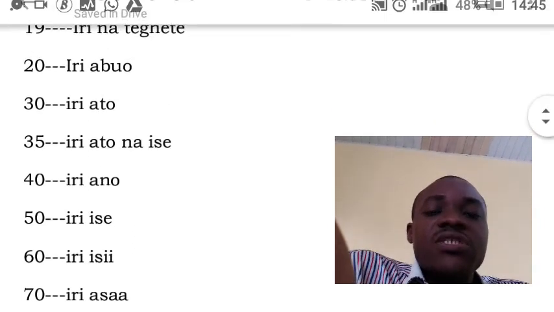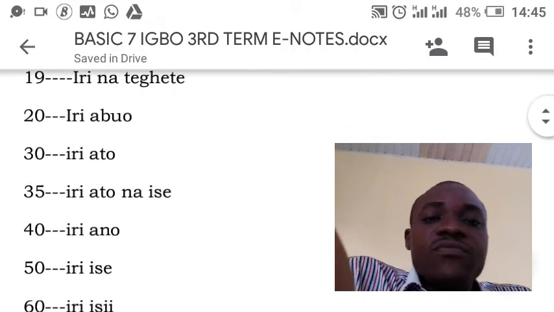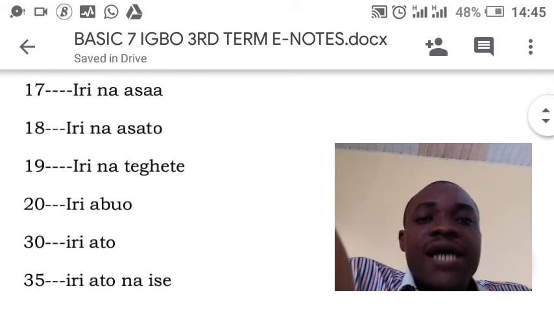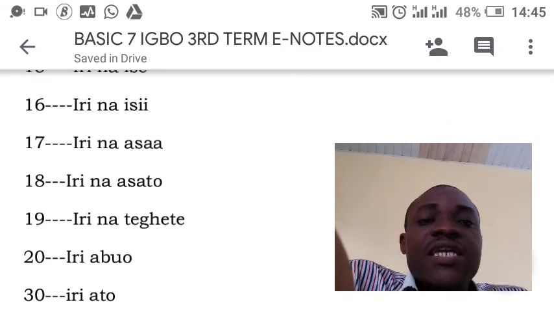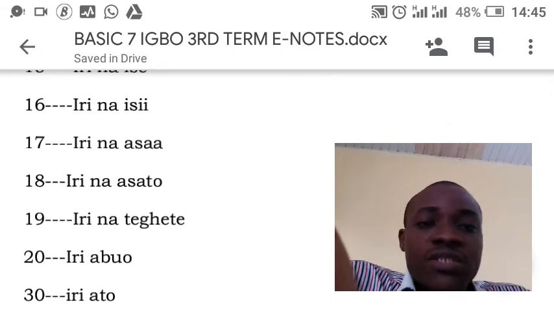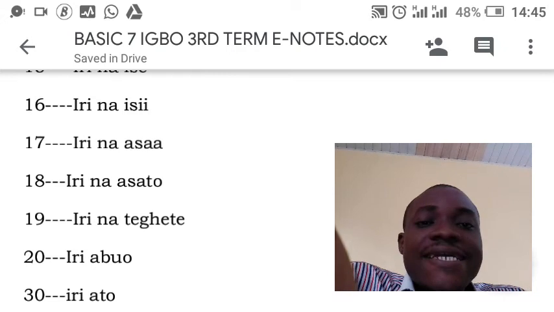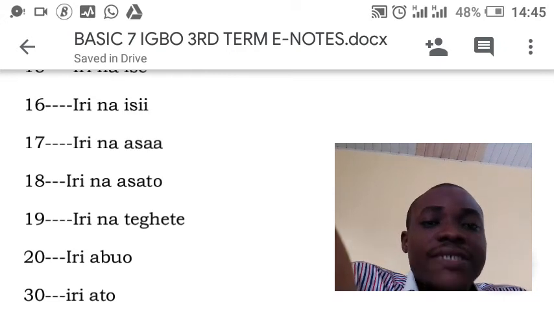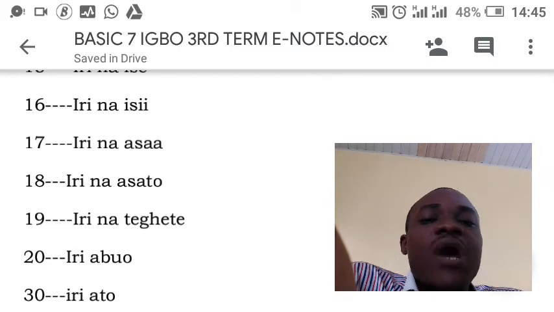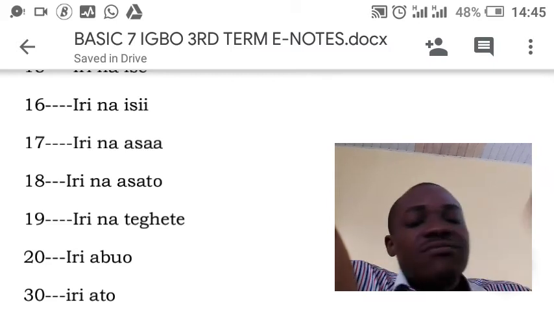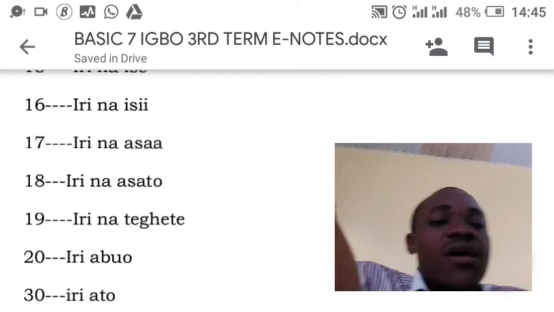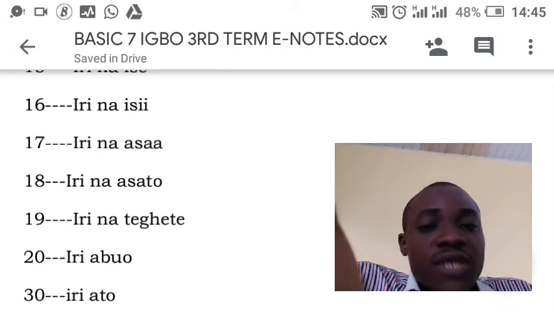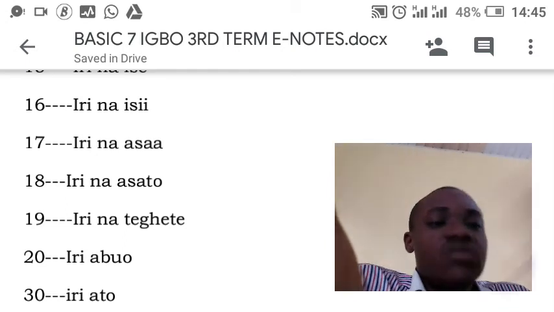Now, if you can notice, from 11, 19, 35, you'll be able to see iri anọ asatọ. You usually see na. Whenever you see na, that means it's not a number that is together, like 20, 30, 40, 100.